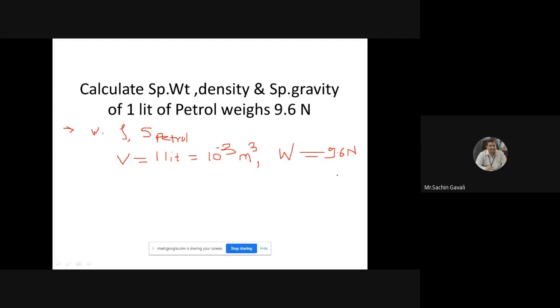So weight divided by volume. What will we get directly? Specific weight, correct. So small w, the specific weight, is equal to weight divided by volume.